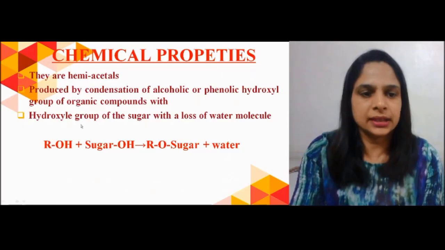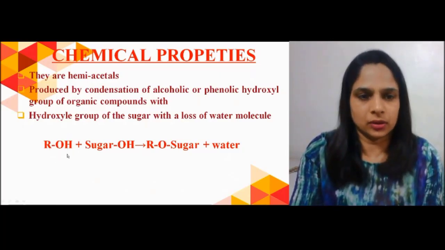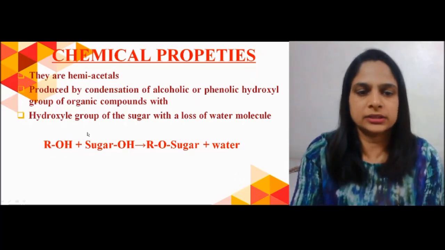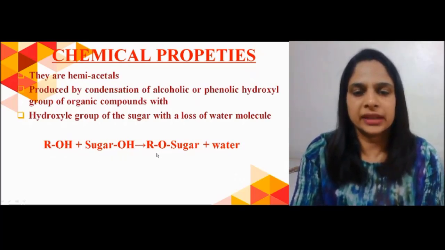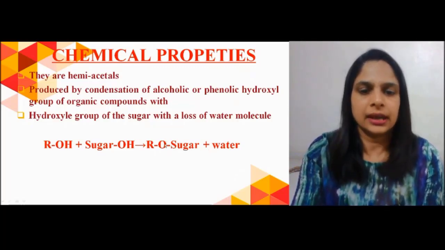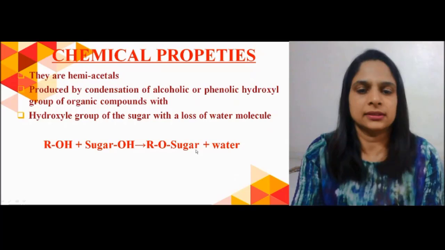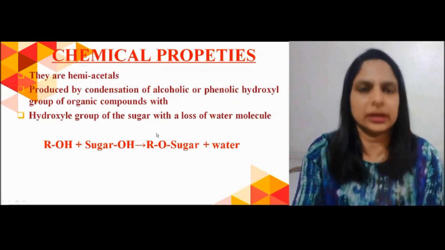Here you can see the hydroxyl group of the organic compound and the hydroxyl group of sugar. They release one molecule of water, and through a common linkage they are attached, and this is the whole glycoside molecule.